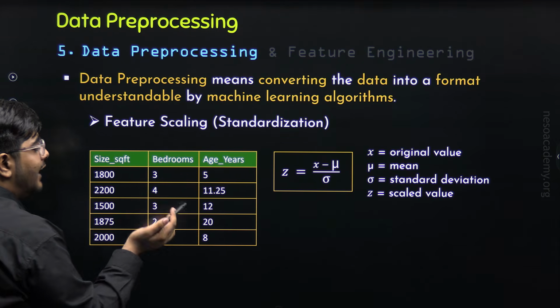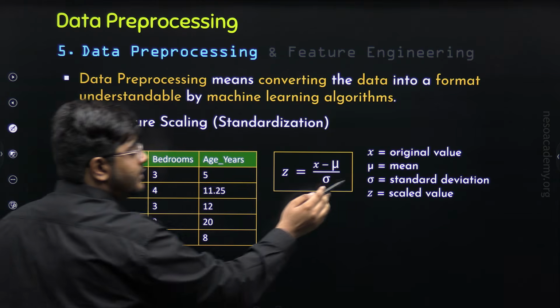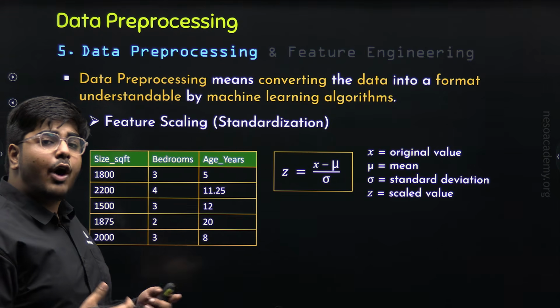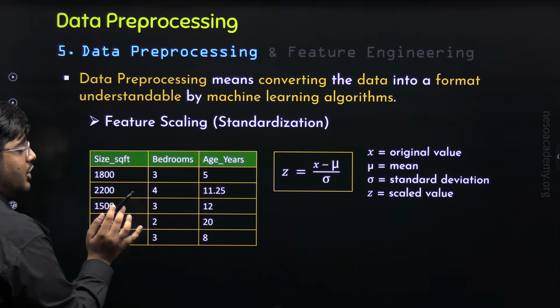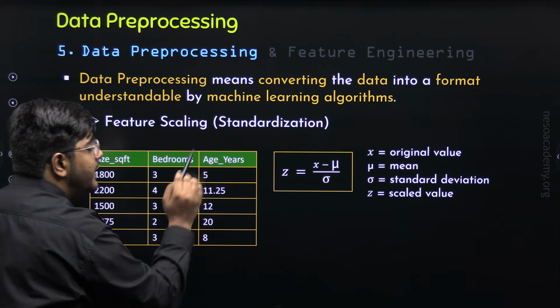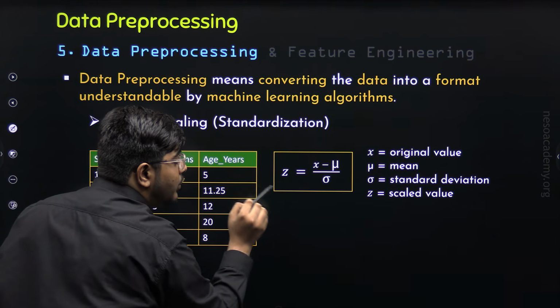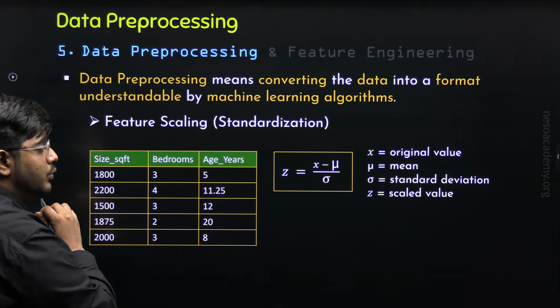In a similar way, we can calculate the mean for bedrooms and age years also. Now, sigma is the standard deviation. In statistics, we understand how to calculate standard deviation, so we need to calculate standard deviation for each of these features. Now, z is the scaled value. Z is the value that we need to calculate, that is the scaled value for all these values.